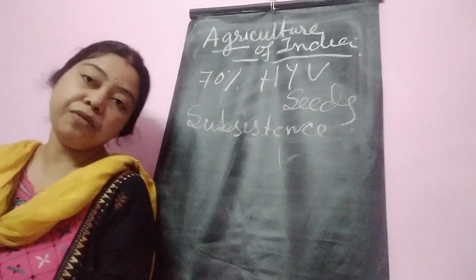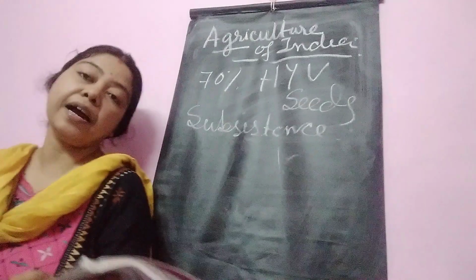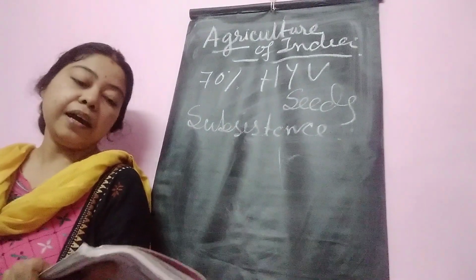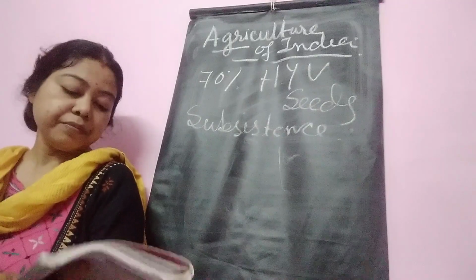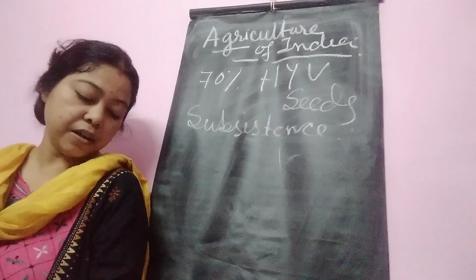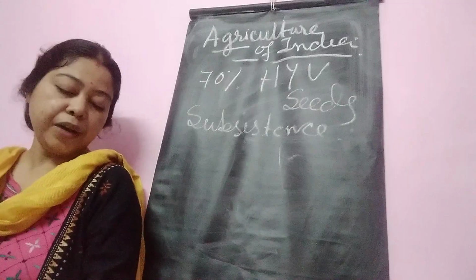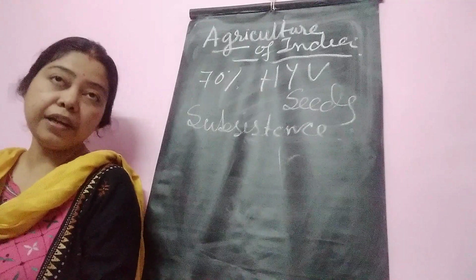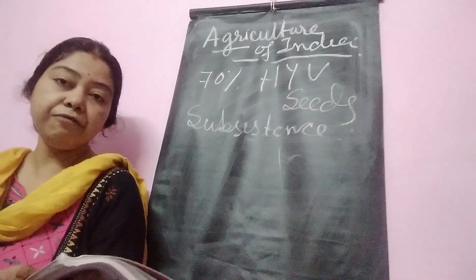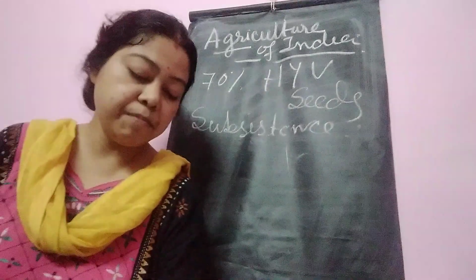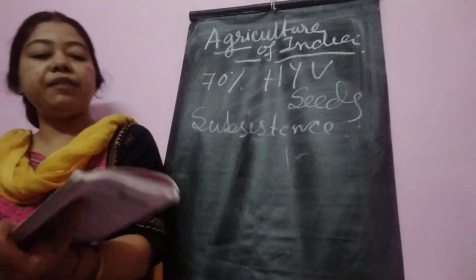Annual rainfall 150 to 200 centimeter is ideal, and temperature 20 to 25. And last of all, tea: Assam, West Bengal, Karnataka, Kerala. Well drained loamy soil rich in humus is ideal. Annual rainfall 150 to 200 centimeter, temperature 20 to 25 degrees Celsius.